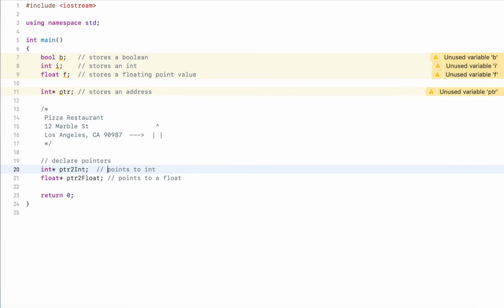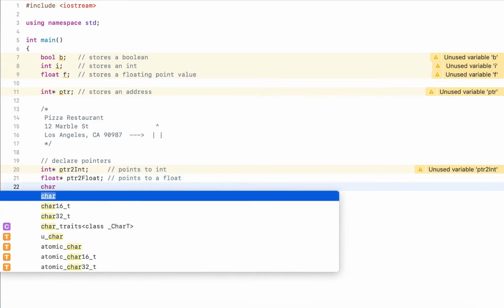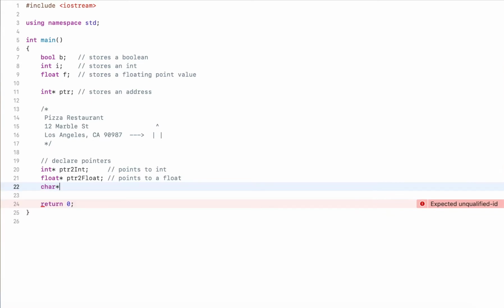When I say points to, it really means that this variable can store an address, and only an address of a location where a floating point value is stored. We can do this with any type. If I want an address of a character, I do char star, pointer to char. This one points to a character.